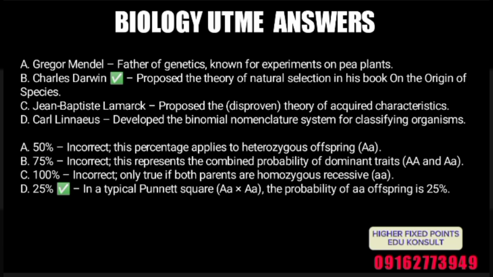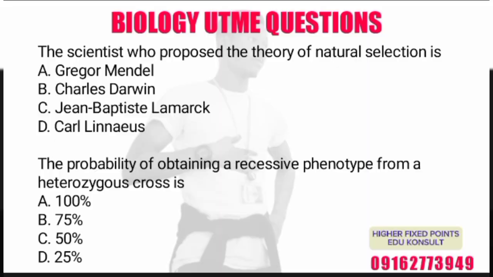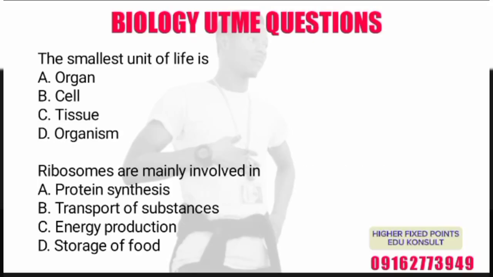Is 25%, is that clear? So in a typical Punnett square, we have dominant and recessive. By dominant and recessive, the probability of the recessive offspring is 25%. And you can easily go through the questions again and glance through them for better understanding.